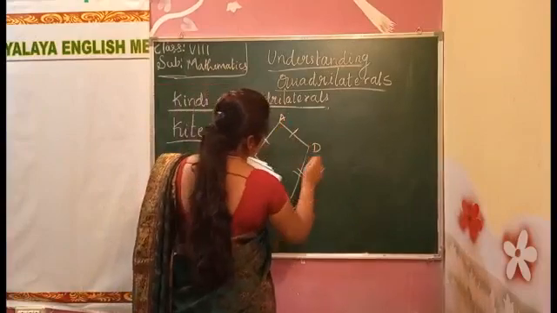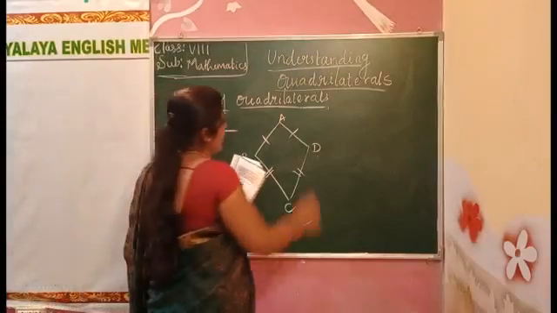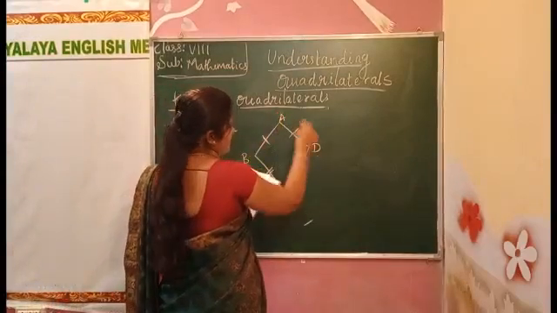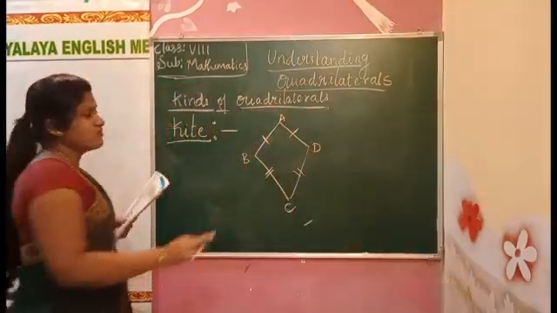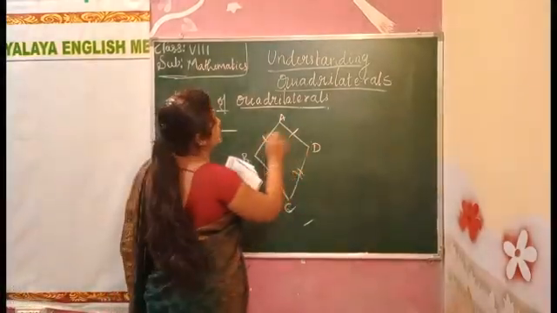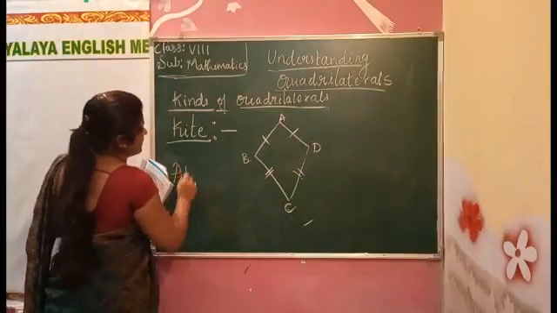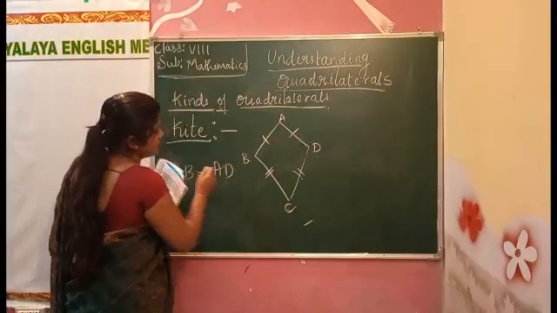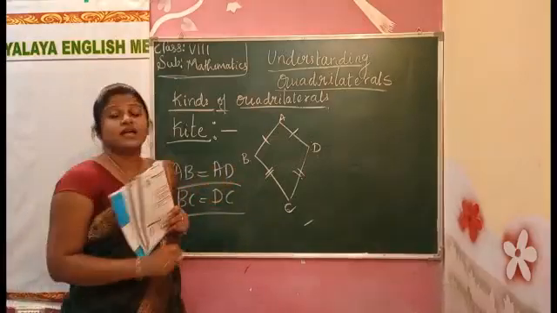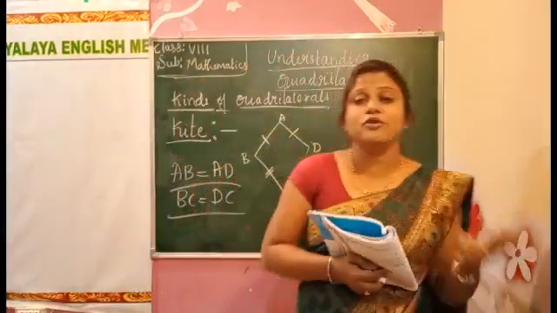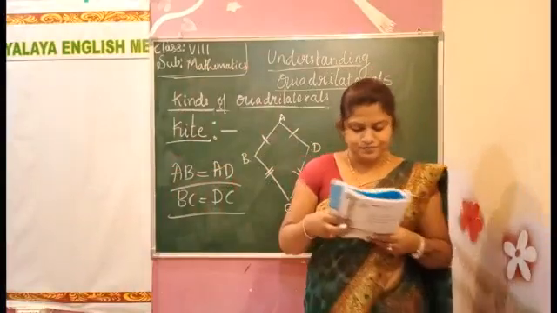A, B, C and D. Here AB is equal to AD, and BC is equal to DC. These two sides are equal and these two sides are equal. This is called a kite. AB equals AD, BC equals DC. The sides have to be equal.